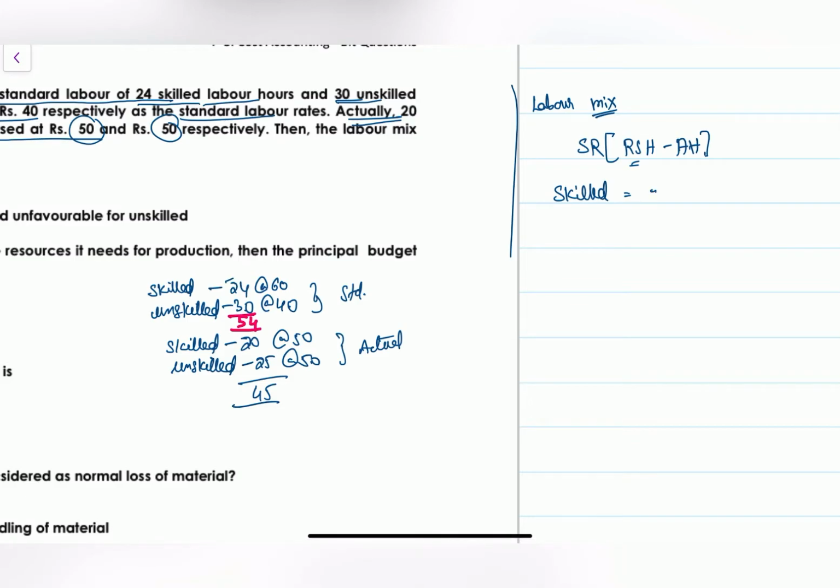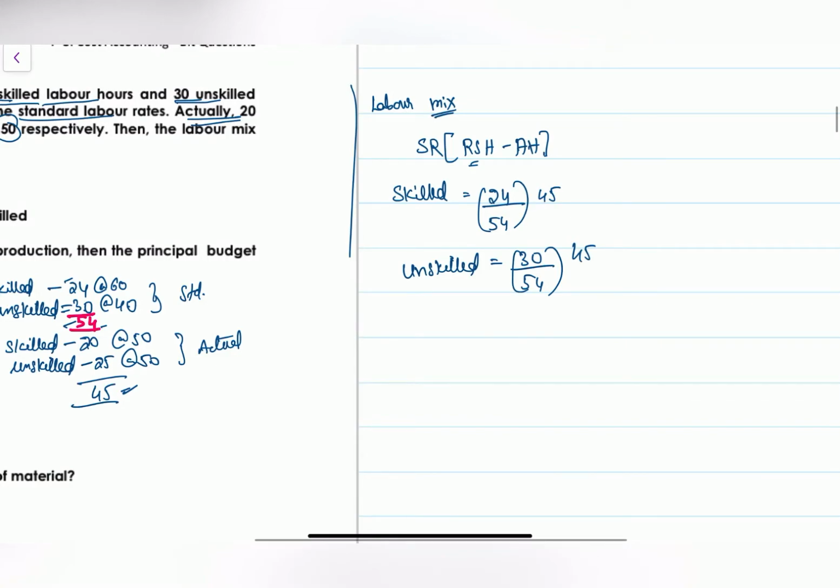24 skilled when the standard total is 54, then what about the 45? And unskilled 30 when the total is 54, then what about the 45? So these are the revised standard hours.